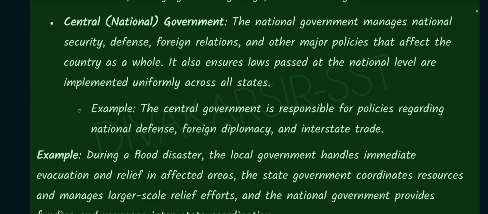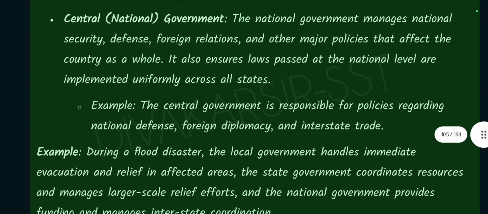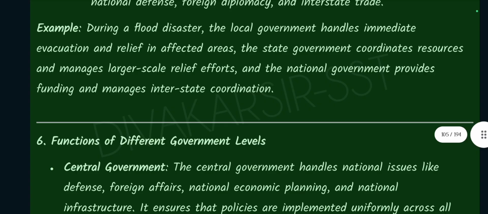For example, the central government is responsible for policies regarding national defense, foreign diplomacy, and interstate trade. For example, during a flood disaster, the local government handles immediate evacuation and relief in affected areas. The state government coordinates resources and manages large-scale relief efforts, and the national government provides funding and manages interstate coordination.